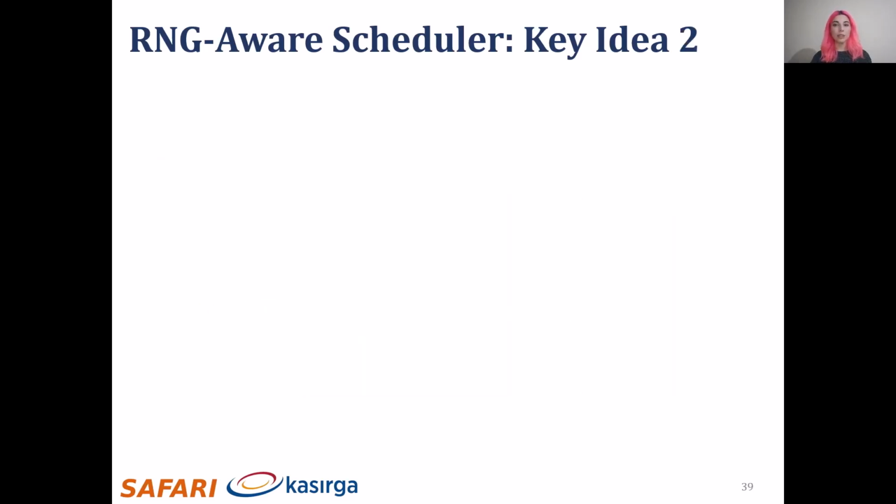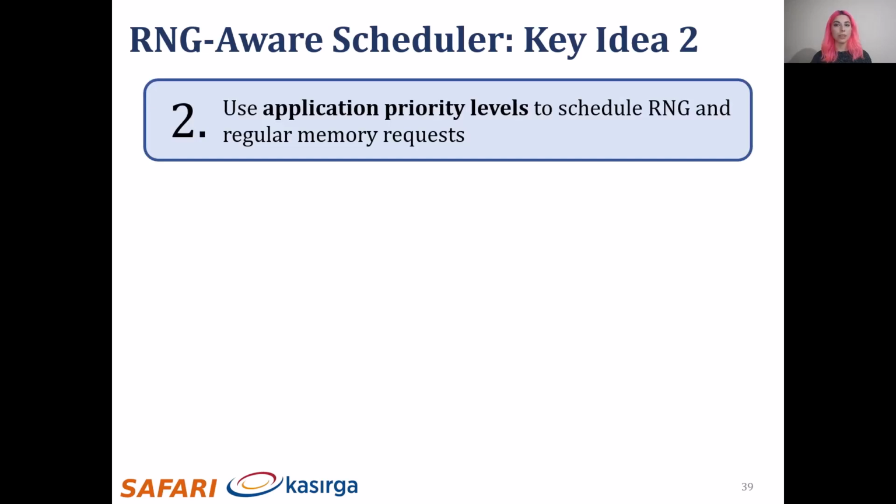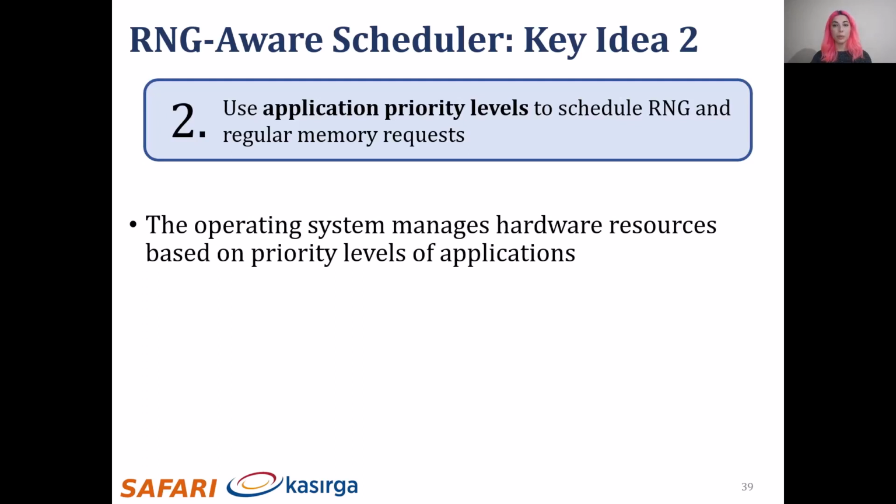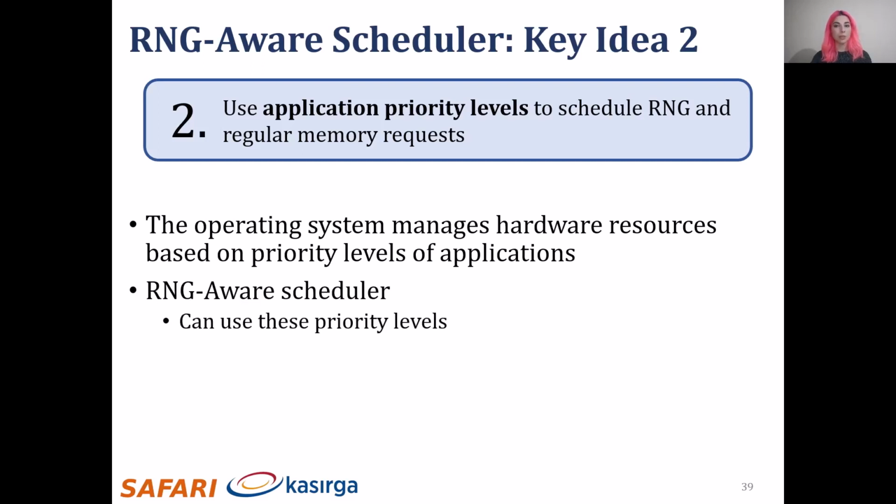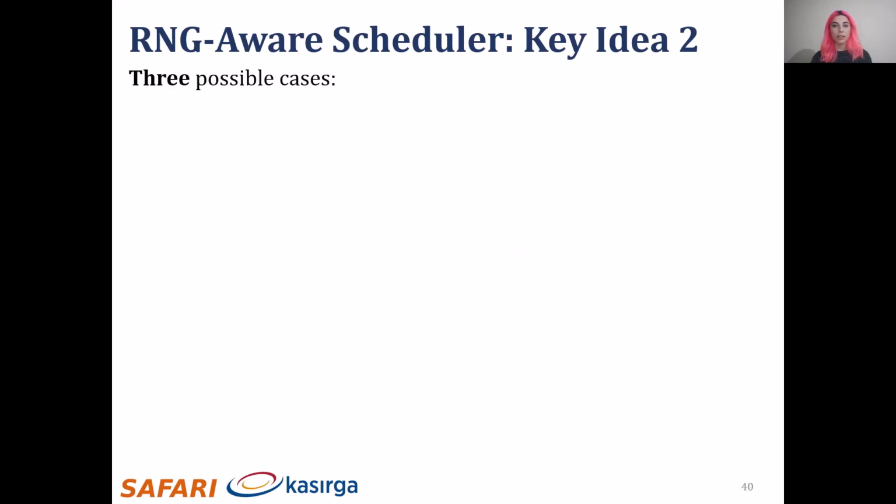And the second idea of the RNG-Aware scheduler is to use application priority levels to schedule RNG and regular memory requests. The operating system manages shared hardware resources using application priority levels. The RNG-Aware scheduler can use these priority levels set by the OS, and it can identify applications that use TRNGs by observing the differences between RNG and regular memory requests. After that, the RNG-Aware scheduler can prioritize different requests based on the priority levels. There are three possible cases regarding different priority levels.